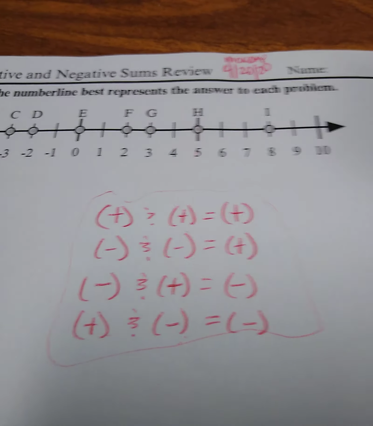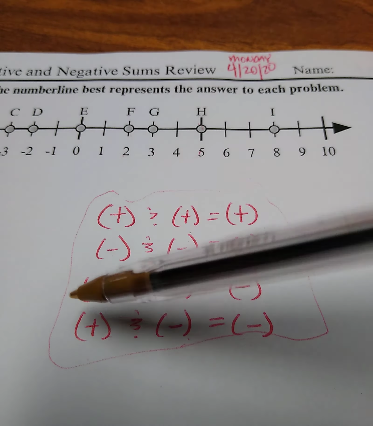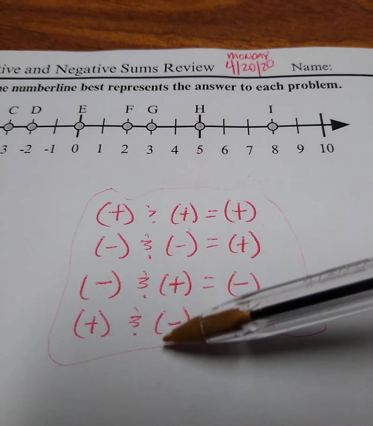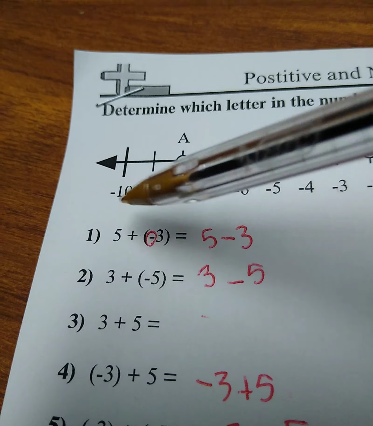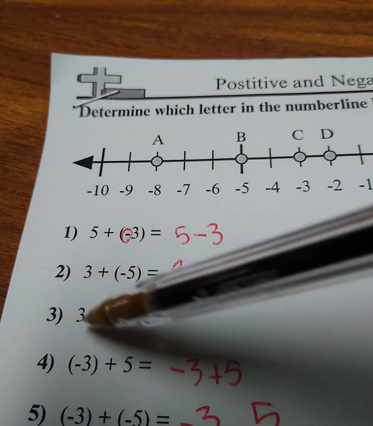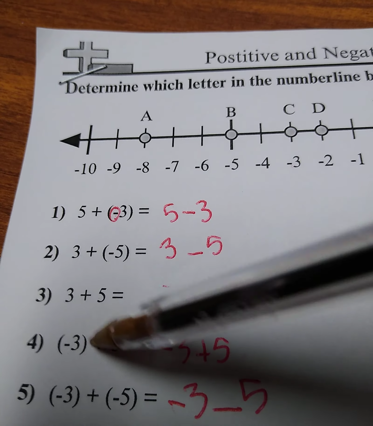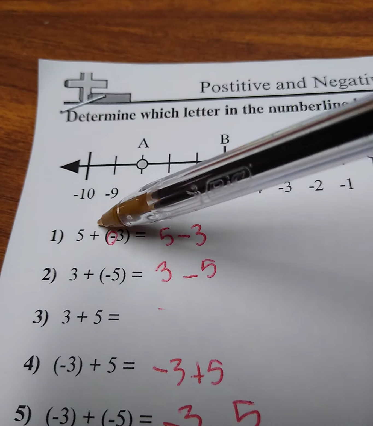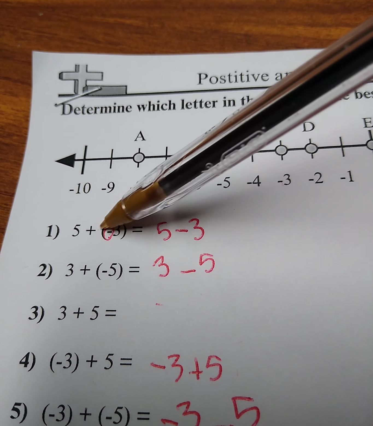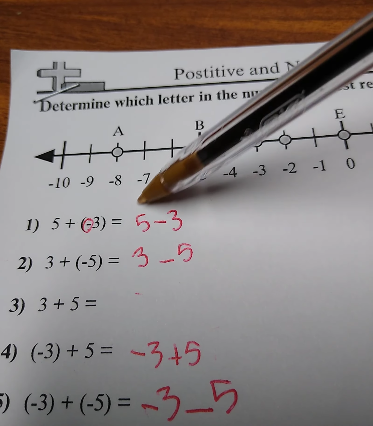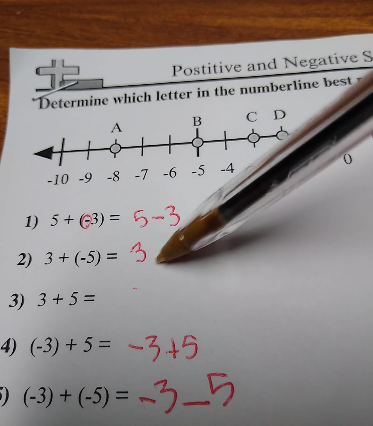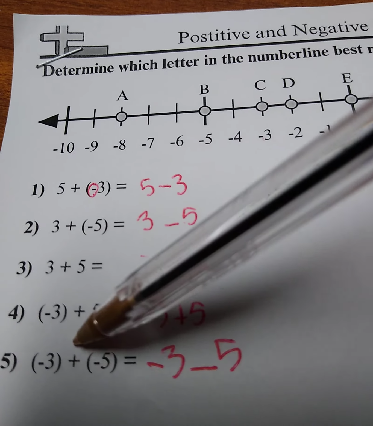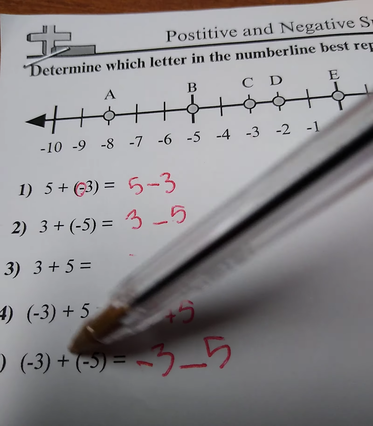But remember, two positives are always a positive. Two negatives are always a positive. A positive and a negative is a negative. And remember, those have to do with these two here, okay? So this wouldn't be one. This would be -3 plus 5. It doesn't change. It would be like here, 5 plus -3. The plus and the minus together becomes 5 minus 3, okay? 3 plus -5, a plus and a minus, becomes a negative. It would be 3 minus 5, okay? So remember, it's where these two signs are right next to each other, that's when this comes into play.